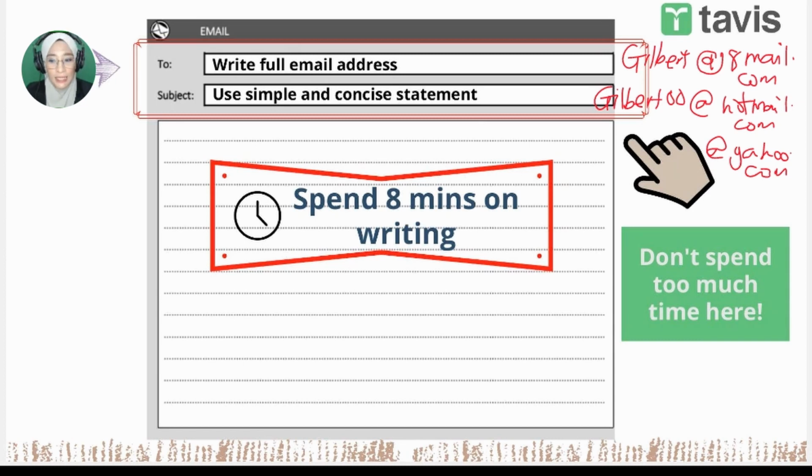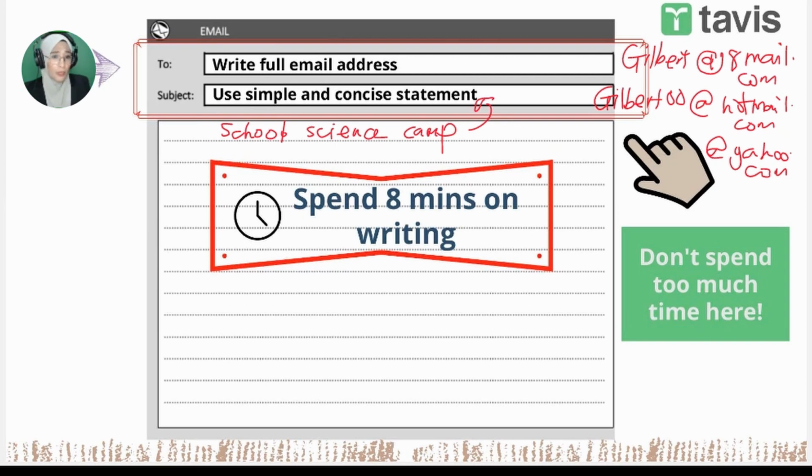So in this case, the statement is regarding the science camp, right? The school science camp. So you can write that down, right? The school science camp, because that is the main idea of the whole email, right? So you can write school science camp.